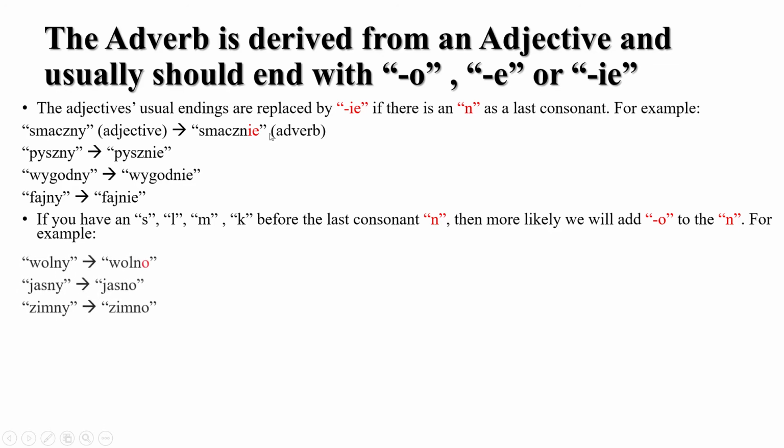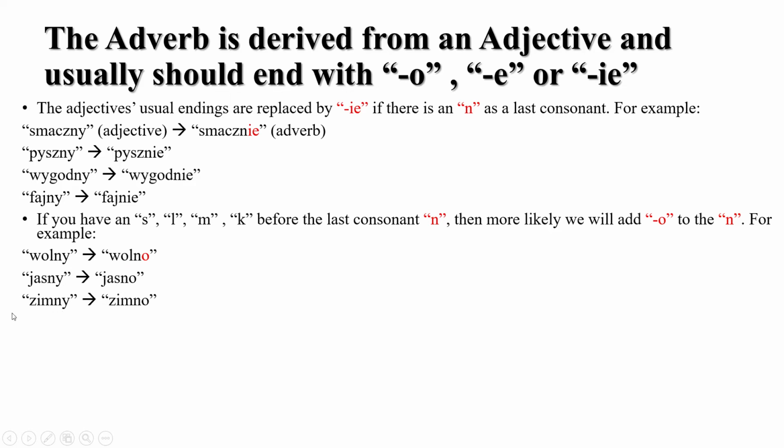For example, wolne, wolno. Slow, slowly. Jasny, clear, jasno, clearly. Zimny, cold, zimno. Coldly, or whatever, if there is a word like this. So notice here we have an N, and before the N we have L, or S, or M. So we change the ending back to O.